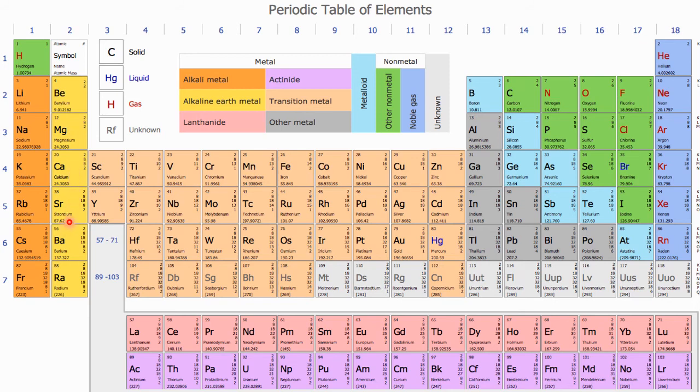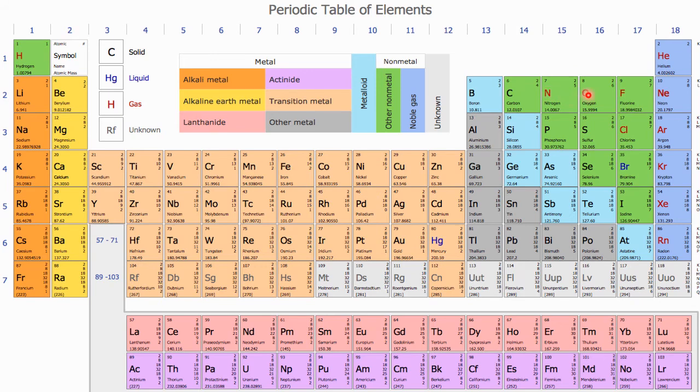So in total, this group is called alkaline earth metals. In the same way, if you go to the extreme right side, this is the boron family, this is the carbon family, this is the nitrogen family, this is the oxygen family. The oxygen family is called chalcogen. Chalcogen is a Greek word.